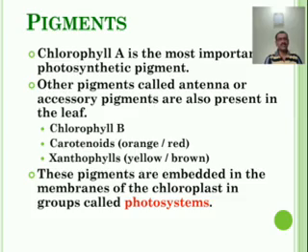Chlorophylls and carotenoids are insoluble in water but soluble in organic solvents such as acetone or alcohol. The distribution of different photosynthetic pigments among the plant kingdom is in different forms.